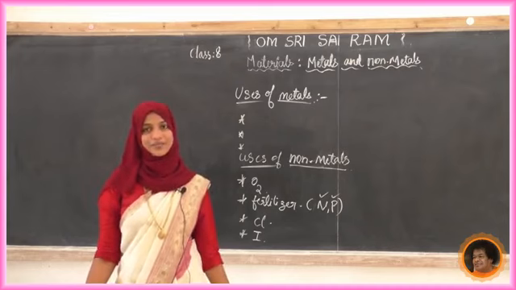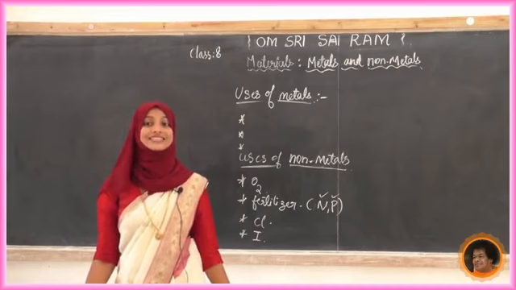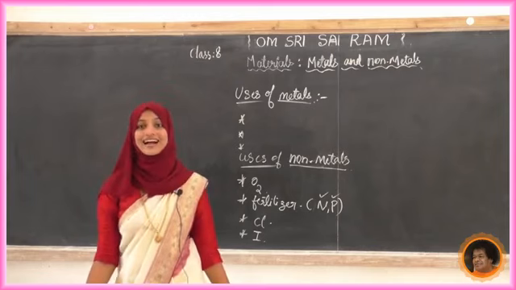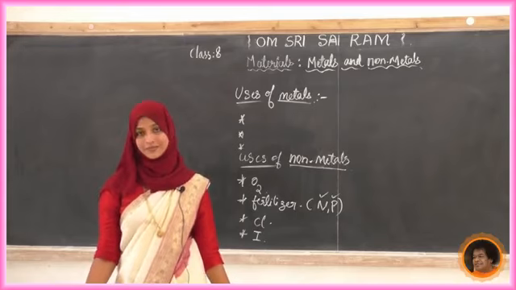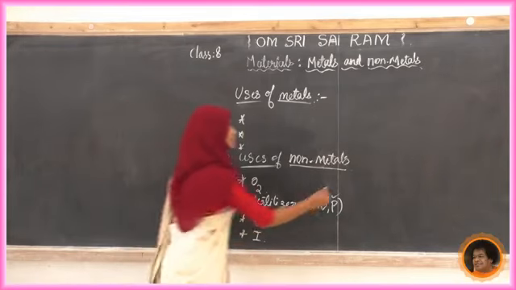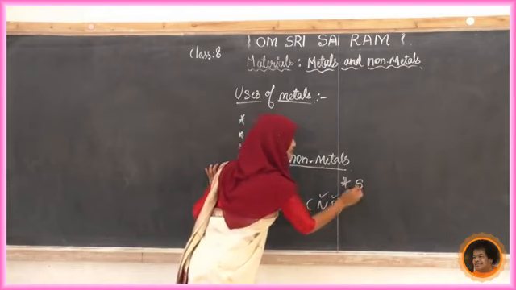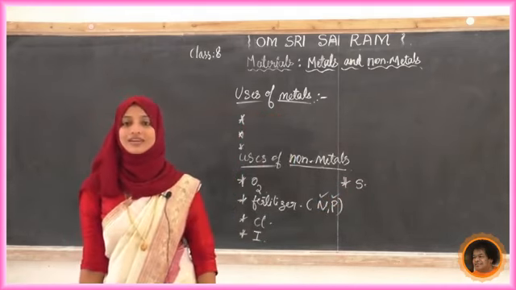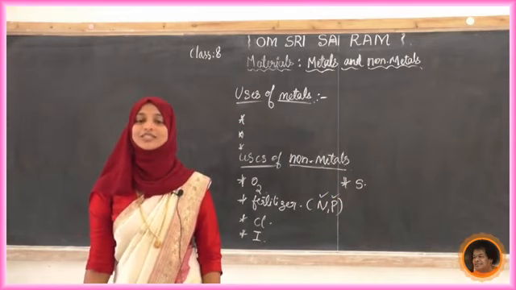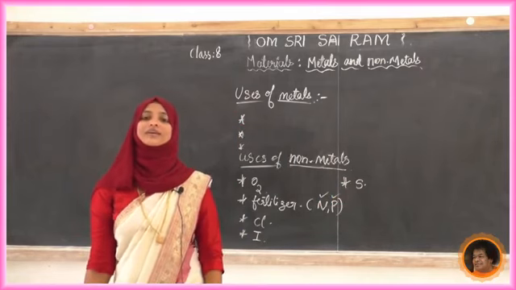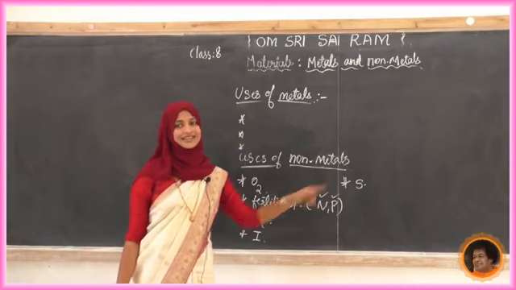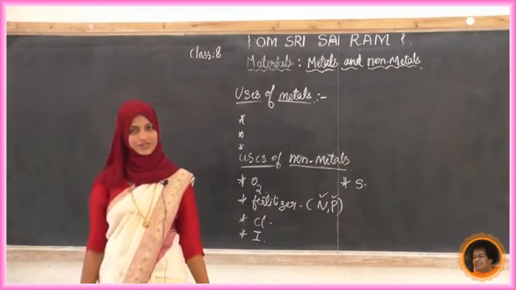Do you know which metal or non-metal is present in crackers? Yes, the non-metal present in crackers is sulfur. If you see any cracker, we can see sulfur as a raw material in it. So sulfur is a non-metal, and here we use sulfur in crackers. That is the use of sulfur.